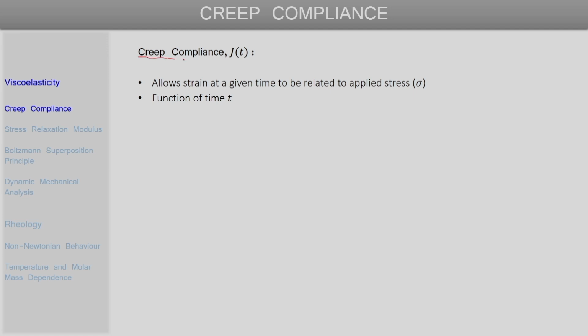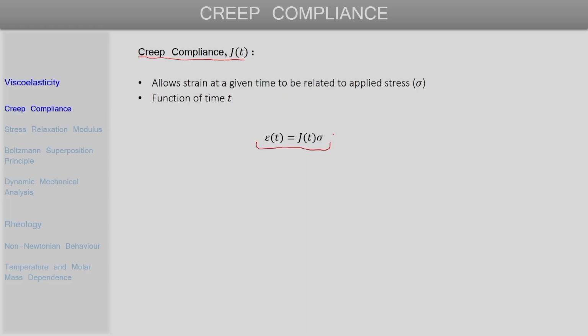To begin with, we will start with the quantity creep compliance. Creep compliance is a parameter which allows the strain in a material at any given time to be determined, provided the material is subjected to some stress or some load, and it is a function of time. So, creep compliance directly relates the strain developed to the stress applied, and the relationship is simply linear. The strain induced, epsilon, will be equal to the creep compliance times the stress applied.